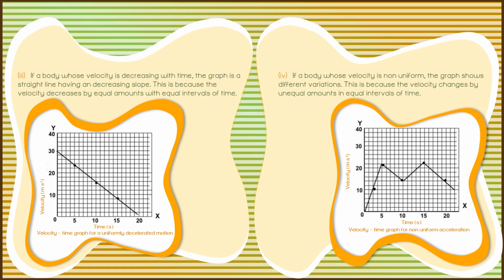By the graphical method we can easily understand how the velocity or the time will decrease or increase, and any changes in the velocity and time. This can be easily understood by this graphical representation. This is all about graphical representation.